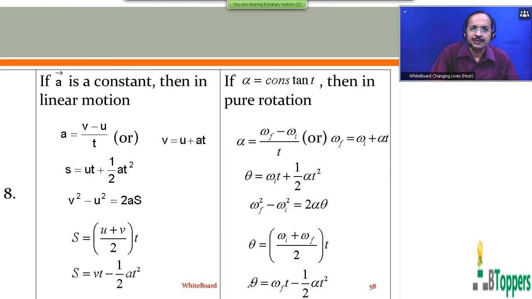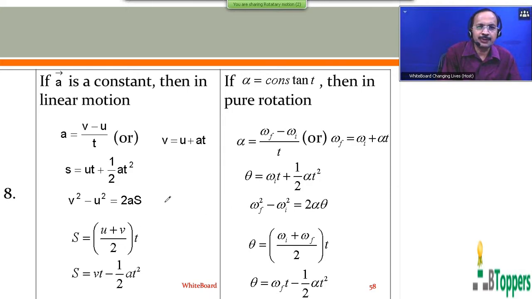Similar equations can be written for a rigid body performing pure rotational motion about a fixed axis with a constant angular acceleration. In place of linear displacement s, we write angular displacement theta. In place of linear acceleration a, we write angular acceleration alpha. In place of velocity v, we write angular velocity. So similar to s equal to ut plus half at square, you can write theta equal to omega i into t plus half alpha t square.